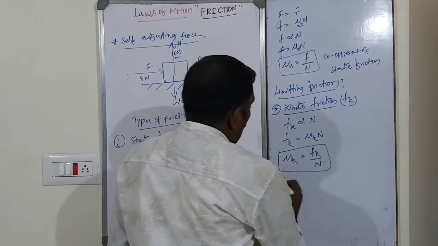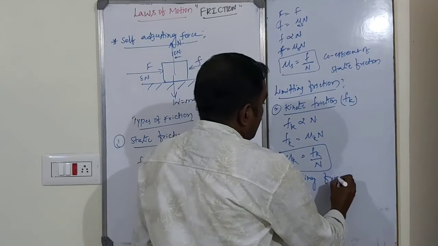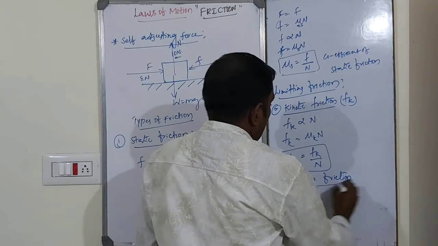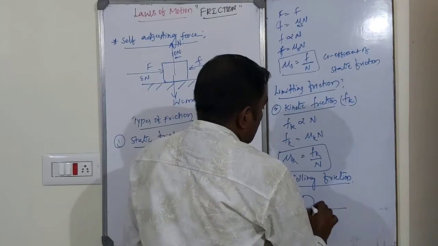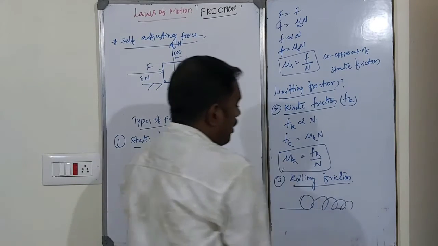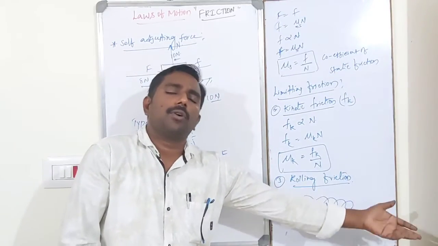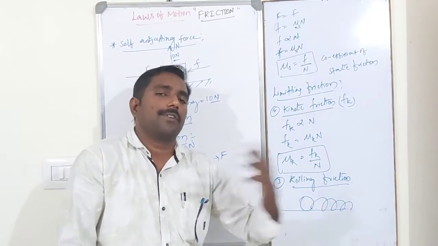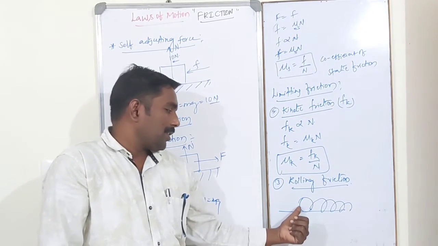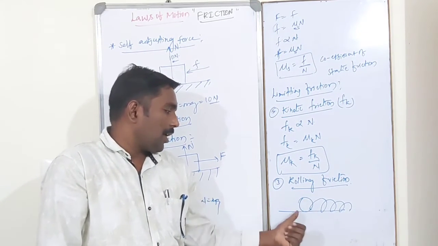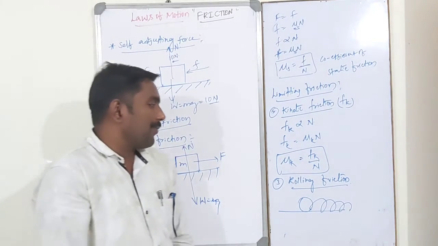And the third one is rolling friction. Rolling friction means one body is rolling over another body, or on the earth's surface. There exists a friction force between the lower surface of the rotating body and the upper surface of the earth. That is called rolling friction.